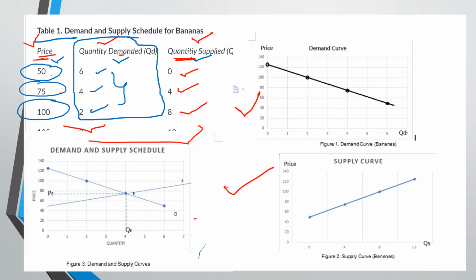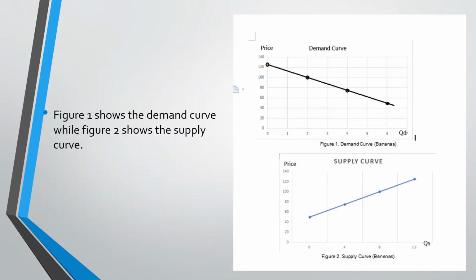Okay, and when we combine the two together, it will look like this. So we'll take each separately. Let's talk about the demand curve and the supply curve. First off, let us focus on the demand curve in figure 1. Please look at the points there, the different points in your demand curve, this one, this, and this. Now, all of these points, if you can recall what I have shown you earlier, these are all found in